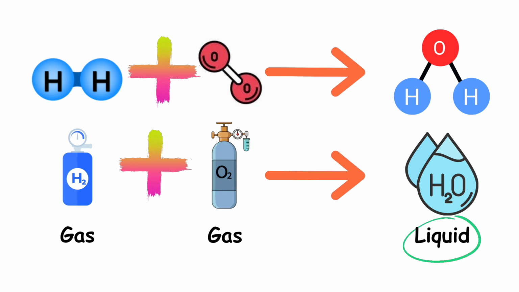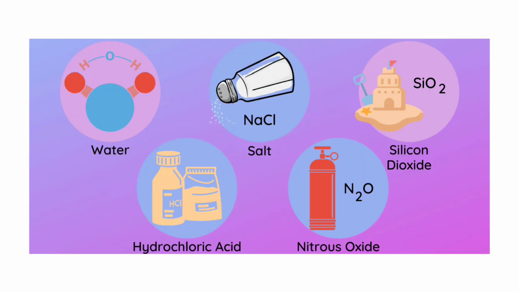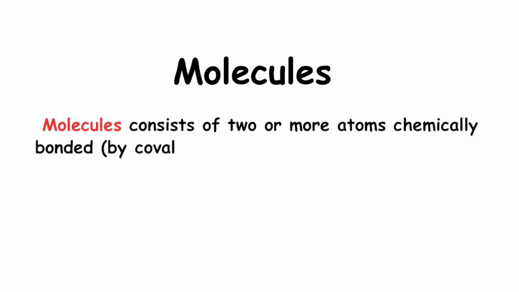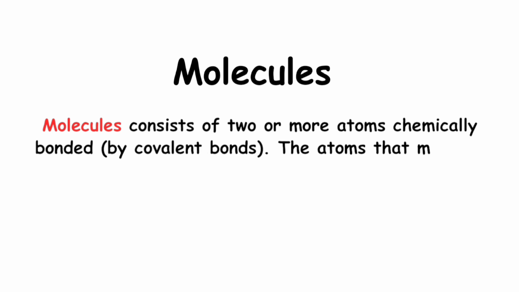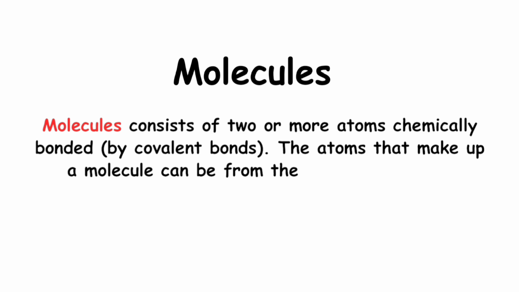Did you also observe that compounds are made of 2 or more different elements? Common compounds are water, salt, silicon dioxide, hydrochloric acid, and nitrous oxide. Molecules consist of 2 or more atoms chemically bonded by covalent bonds. The atoms that make up a molecule can be from the same elements or different elements.